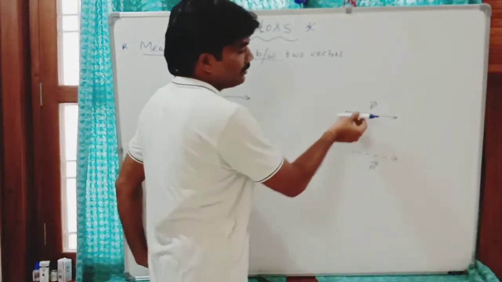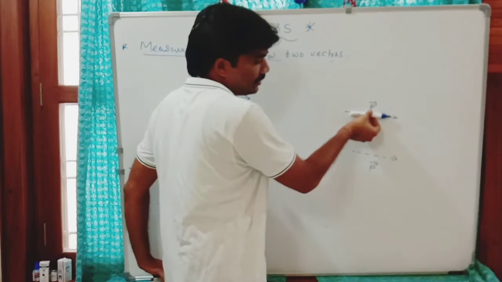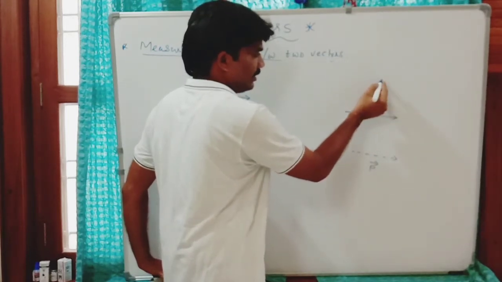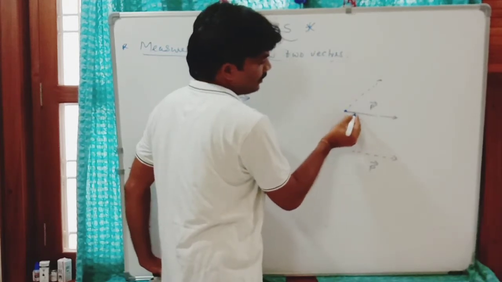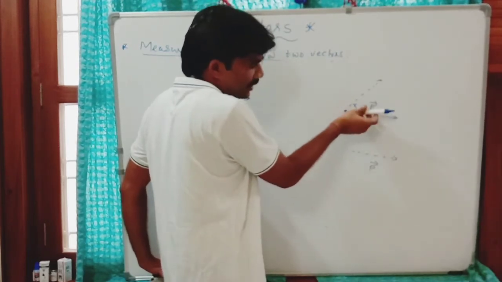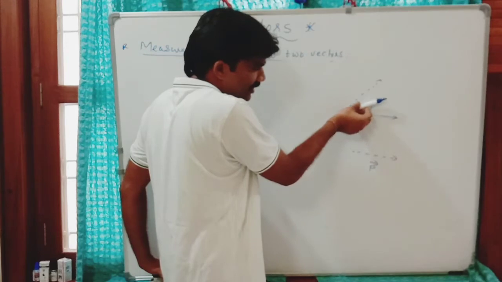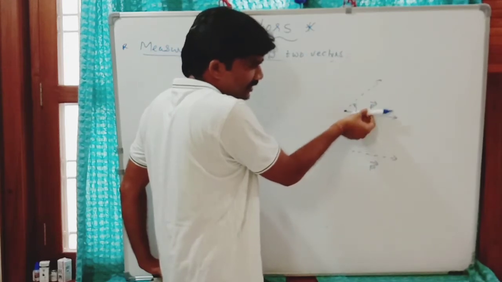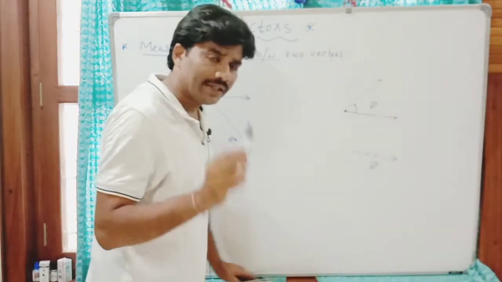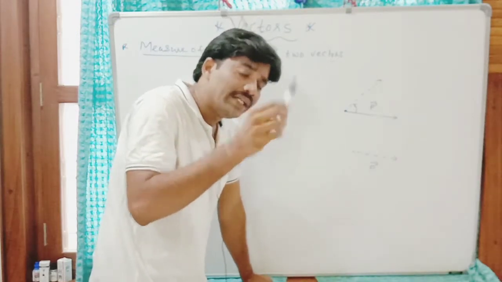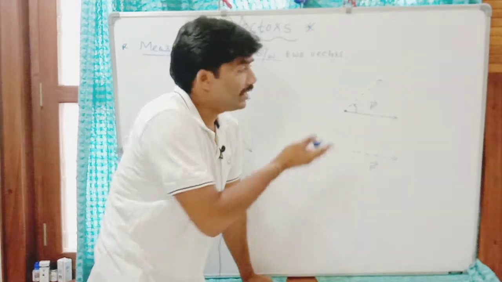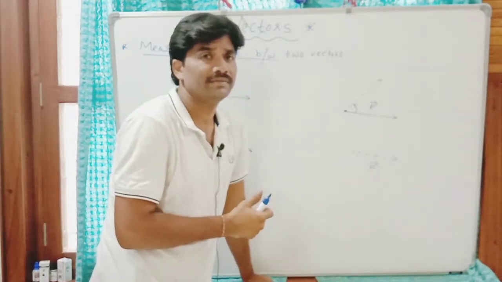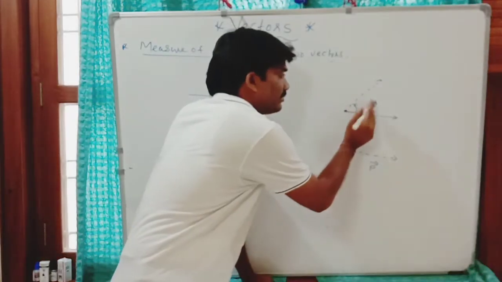For example, if I rotate this vector about its tail through this angle, you can see its direction is changing, but size remains constant. When a vector is rotated through any angle, the magnitude of the vector remains the same, but direction may change.